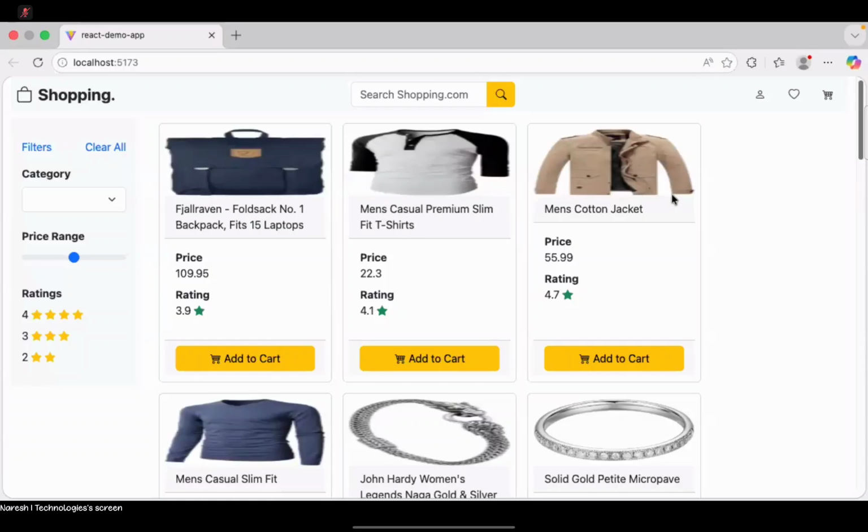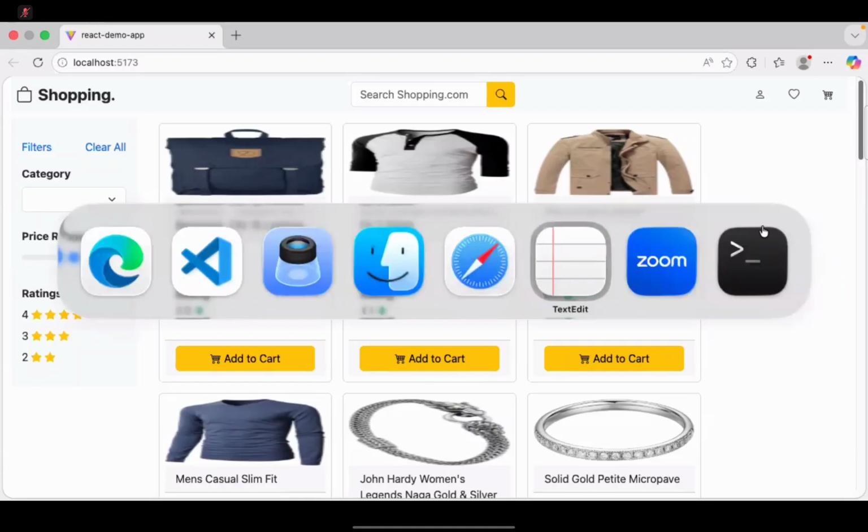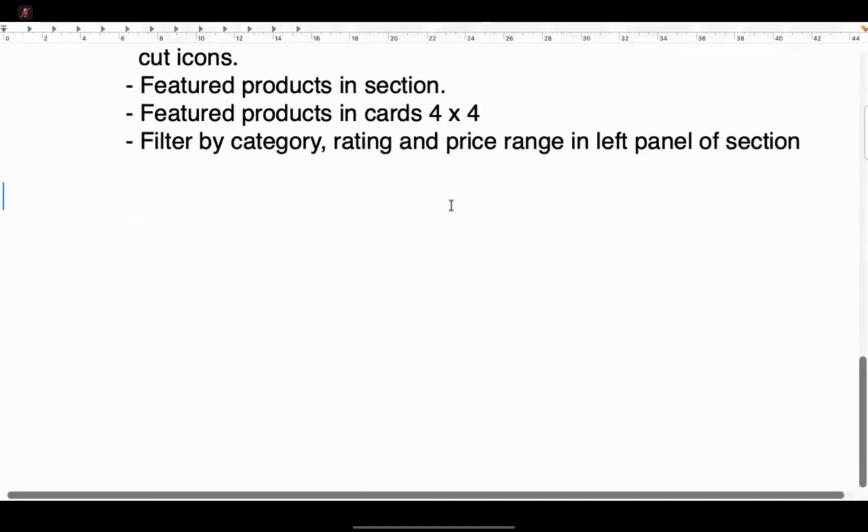See here, we are bringing the data and displaying it, but we need some styling. So here, some basic rules of styling we have to learn. I will tell you the point here: how to set the styles. So here, style binding in React. This is one basic thing you should learn while designing UI.